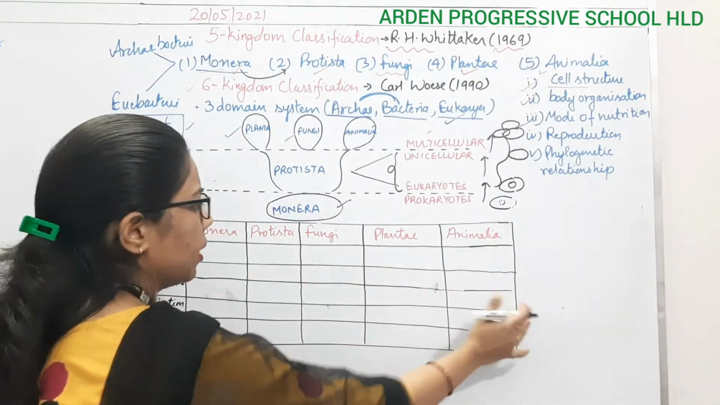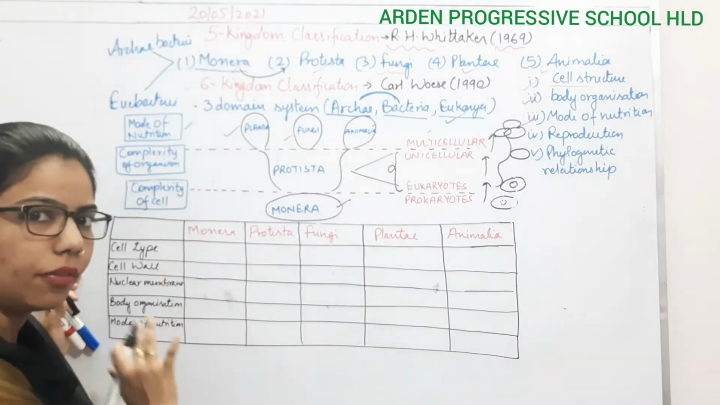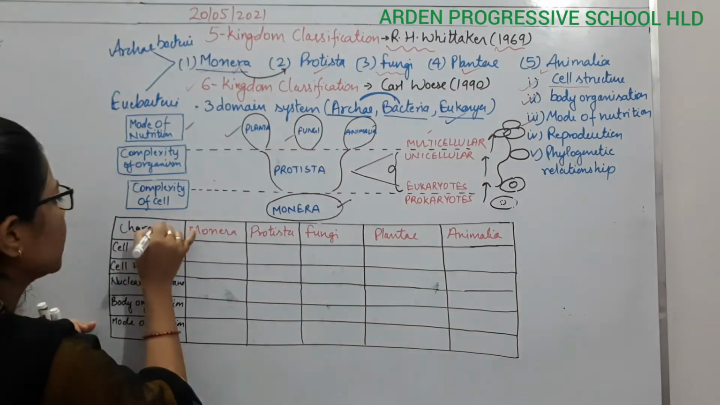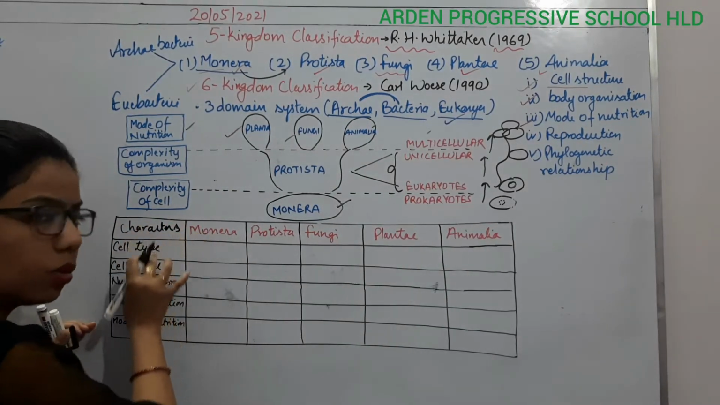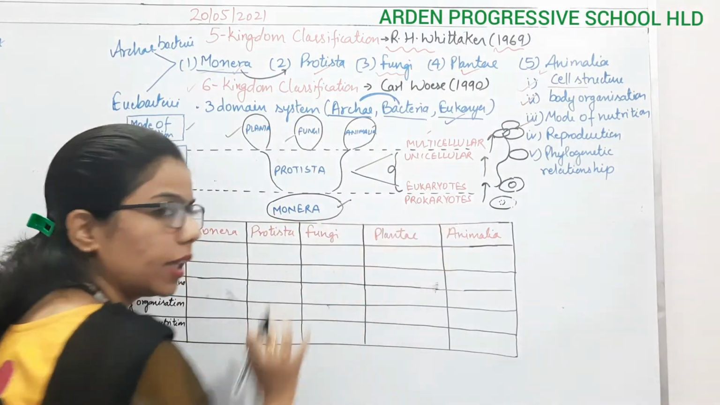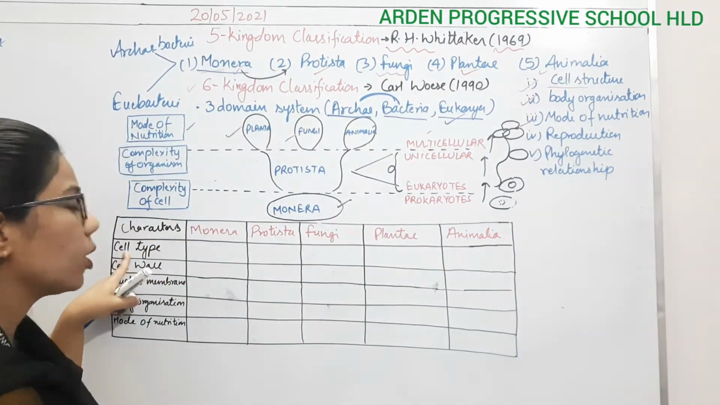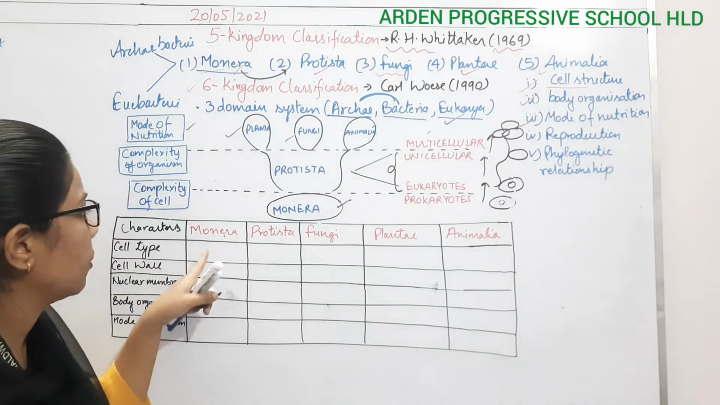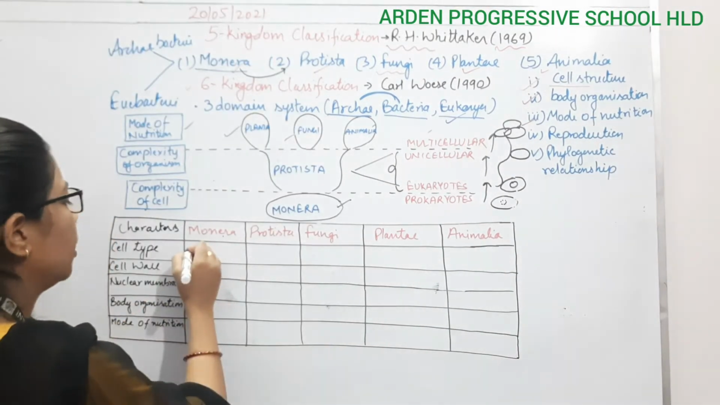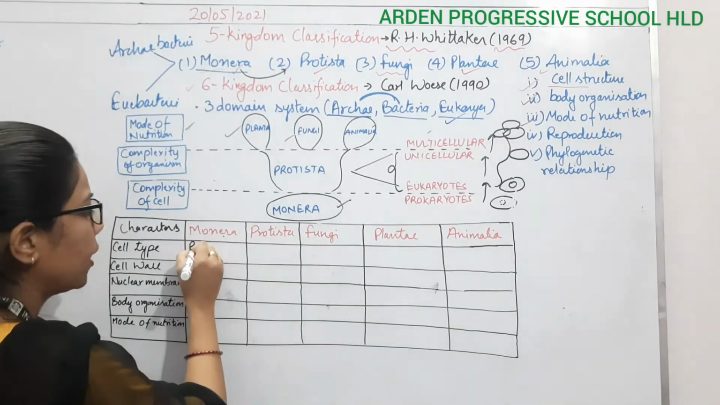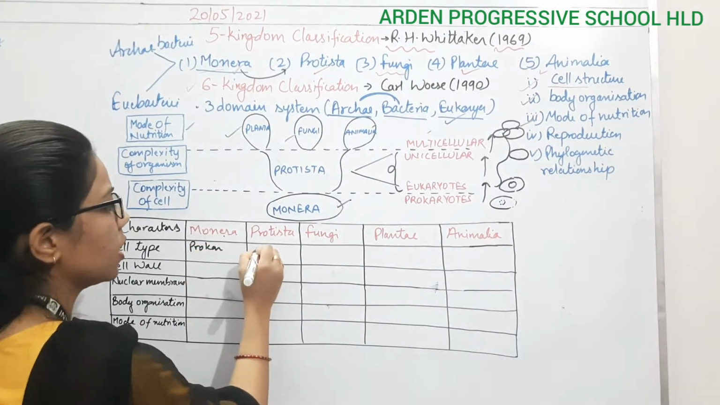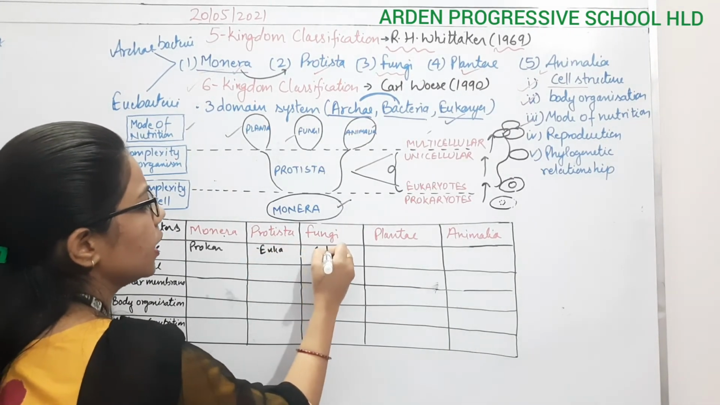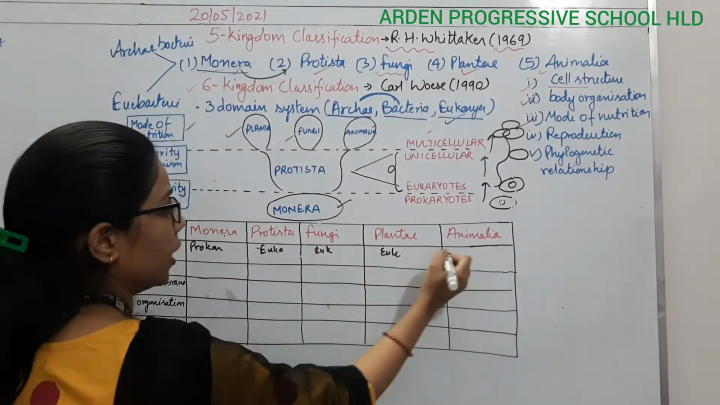So in this table we have summed up whatever we have done till now. These are the characters which we are going to notice in all 5 kingdoms, right? If I talk about the cell type, in case of Monera, what will be the cell type? It will be prokaryotes. And Protista and fungi, these are the eukaryotes.